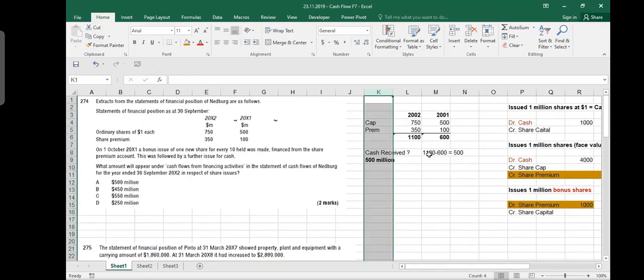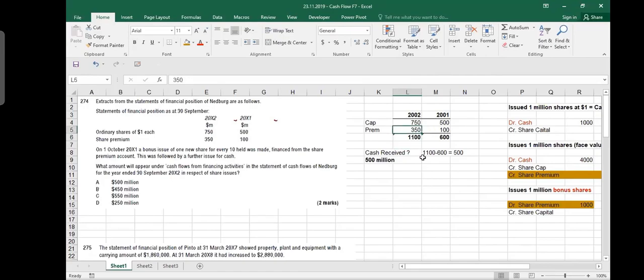You already know that it is not the impact of bonus, because if there had been only a bonus issue, the total would have been the same. In a bonus issue, the total cannot change. The change in the total of equity is actually due to a transaction other than bonus. Bonus issue would not have made this change. Let's suppose they only issued bonus shares during the year, then in 2001 and 2002 the sum total of capital and premium would be the same amount. One would have gone up, one would have gone down, and they would have remained the same if it had been only the bonus issue.